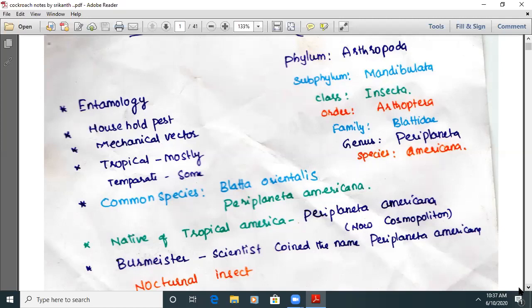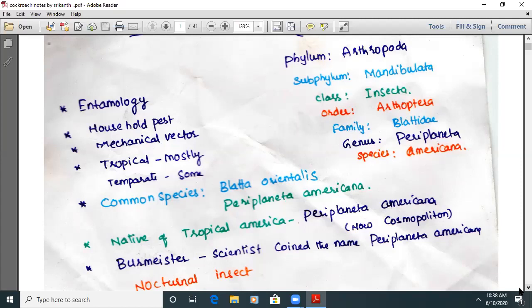Along with the housefly, cockroach is one of the participants that spread such microbial organisms. That's why we say cockroach is a mechanical vector. Mostly cockroaches are tropical in habitat, but you can see them in temperate regions also.